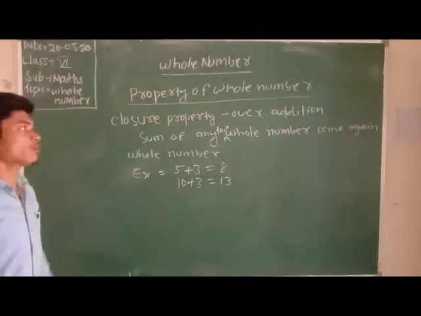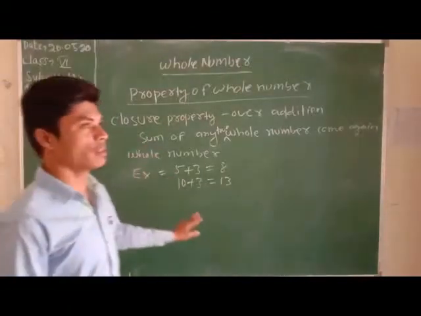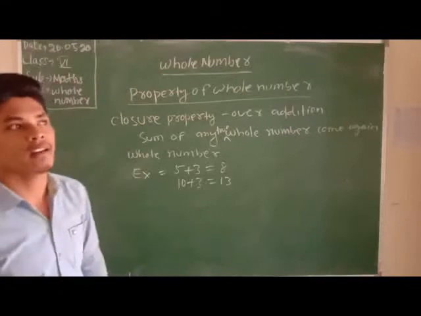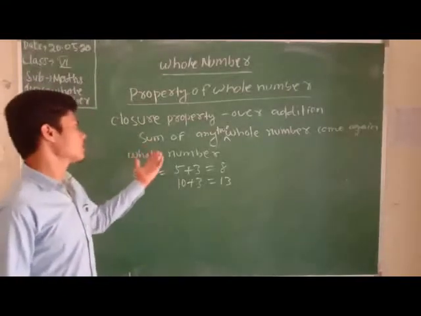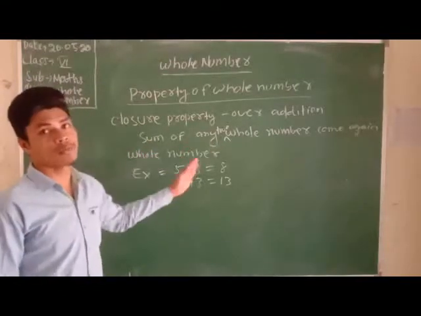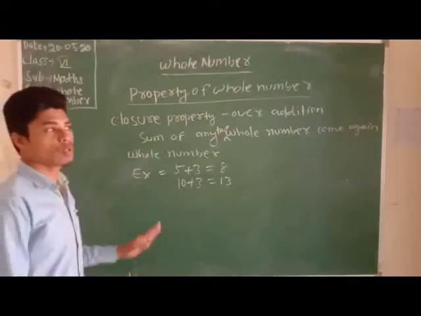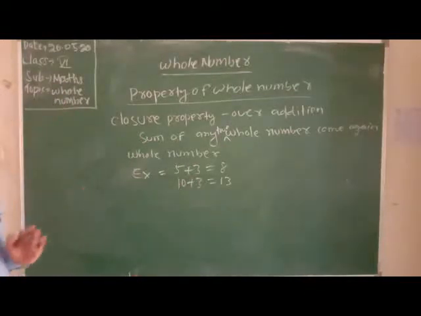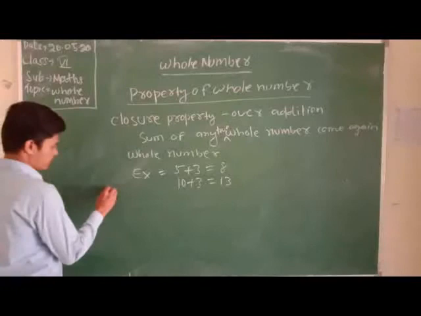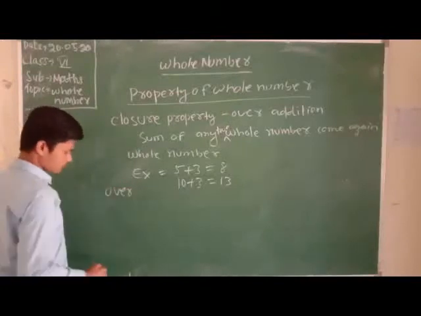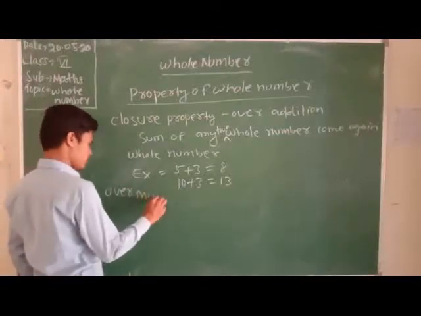That means the term of closure property is true for the what? Over addition. True for the over addition. Where about the addition of whole numbers in closure property? Now we know about the over multiplication.